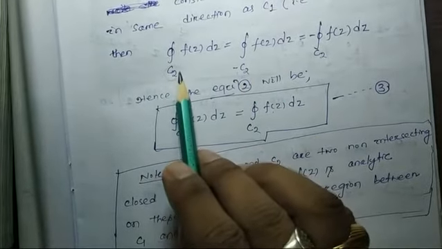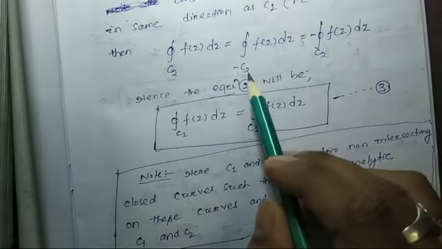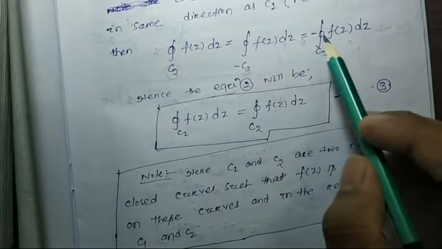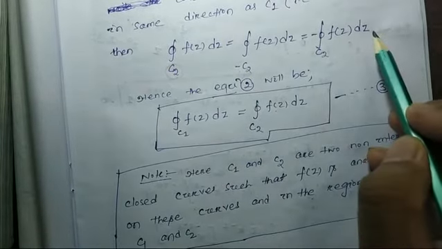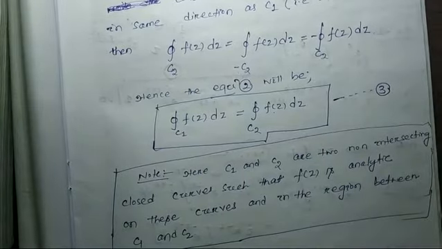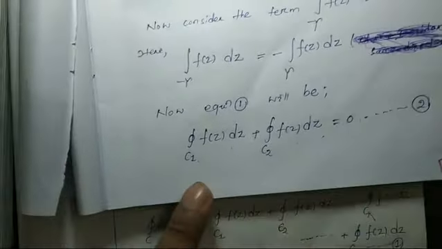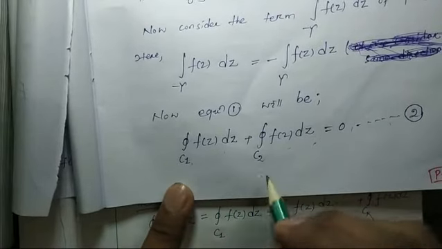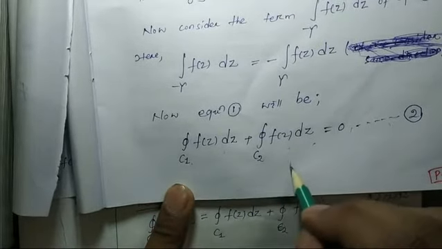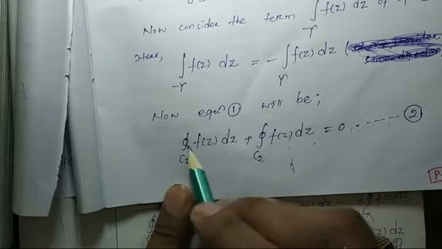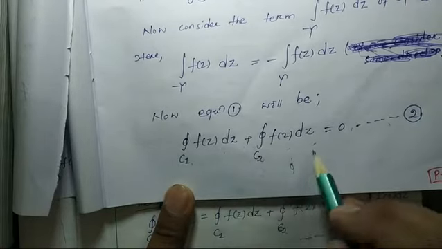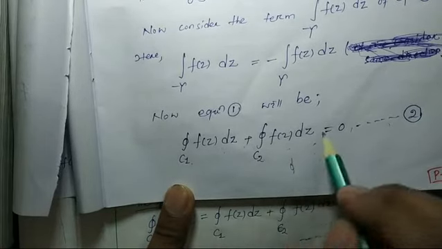This is written in the clockwise sense; if it is written in the anti-clockwise sense, then we have to write minus, the so-called minus f(z) dz. So hence the previous equation will be: the closed integral over C1 of f(z) dz is equal to minus the integral over C2 of f(z) dz.